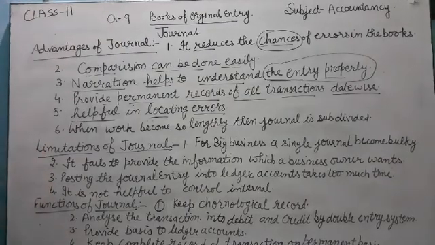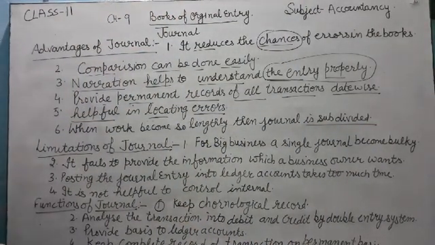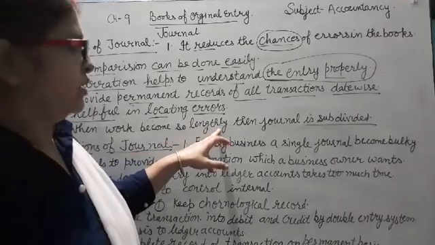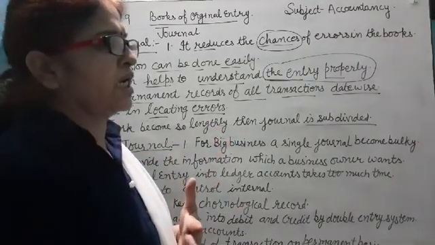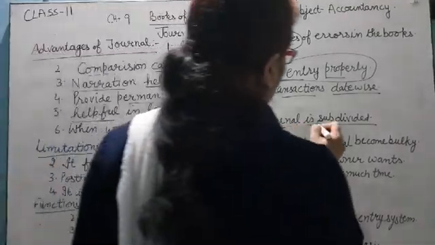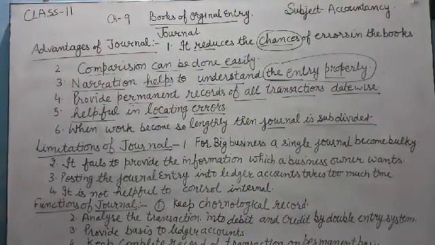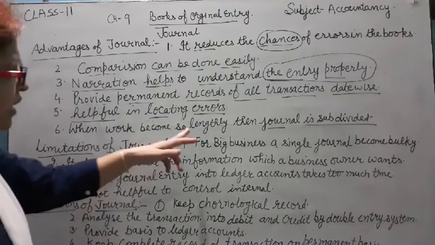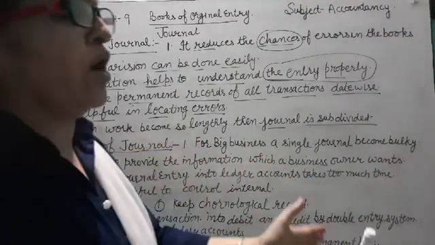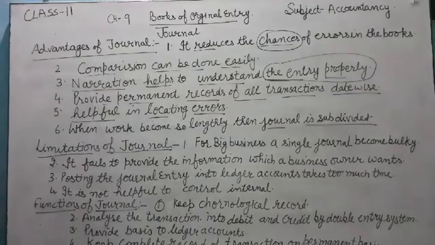Next, when work becomes so lengthy, the journal is subdivided. When a business organization becomes very big, the workload of journal entries becomes so lengthy. A large number of transactions occur in one day, so the work becomes lengthy. Then the journal is divided into sub parts, and these sub parts are called subsidiary books. So when the work increases, we don't maintain one book, we divide the journal into many books that are called subsidiary books.